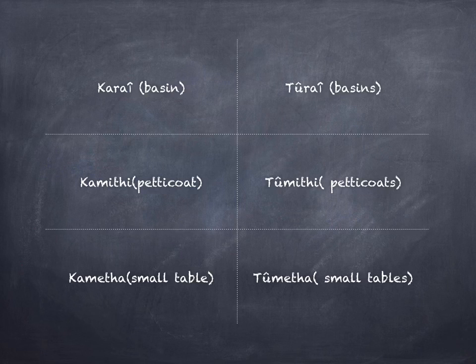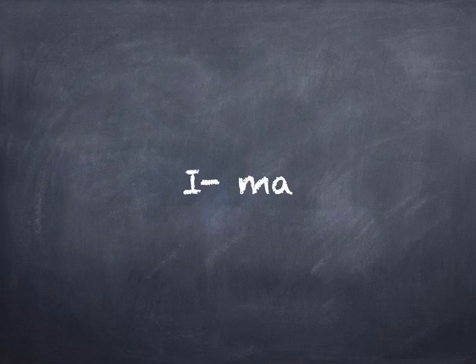Kametha for singular, tometha for plural. Another class of nouns is that with the prefix i to denote singular and prefix ma to denote plural.